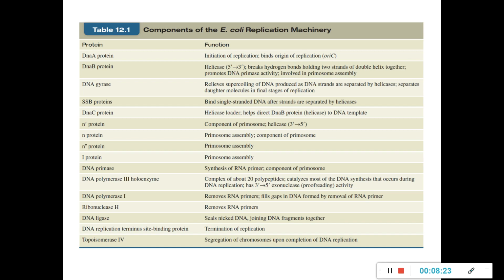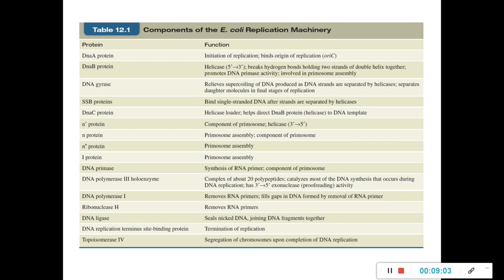Now, there are lots of things. I told you some basic things which are needed. In addition to this, the process of DNA replication requires various other proteins, and we are discussing that with E. coli as an example. Firstly, we need a protein called the DnaA protein, which will bind onto the oriC region. Something has to go and bind onto the oriC region and tell the DNA polymerase, okay, this is a region from which the DNA replication has to happen. And that protein which binds onto the oriC is the DnaA protein.